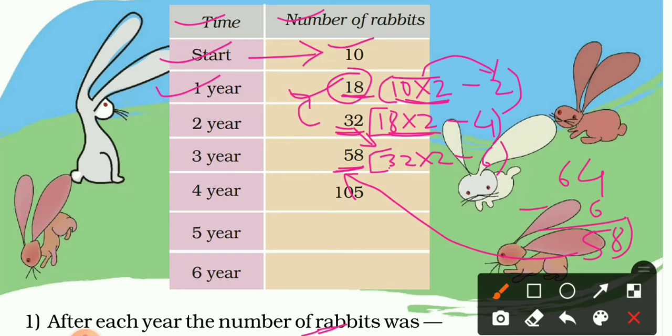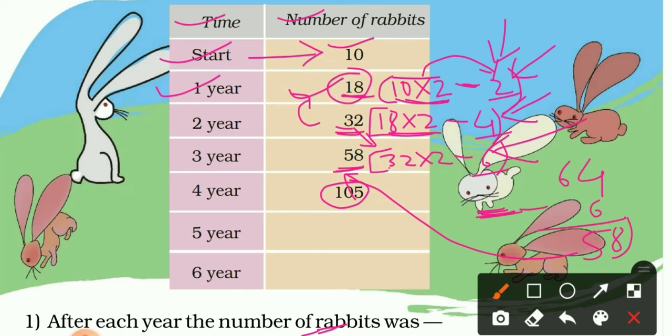Now the same thing, here is 105. So how it can be 105? Once again, same thing. Here you can see a pattern in the difference. In first year we have the difference of 2. In second year we have the difference of 4. In third year we have the difference of 6. So you can see the differences are the multiples of 2. 2 1 2, 2 4, 2 3 6. Then it means in the next year the difference will be minus 8.